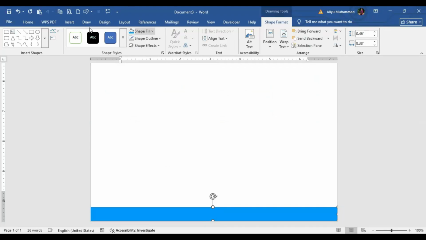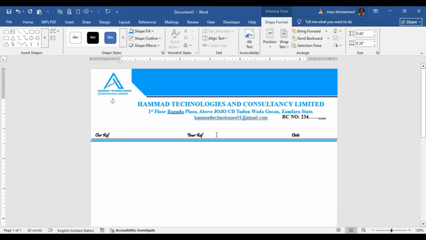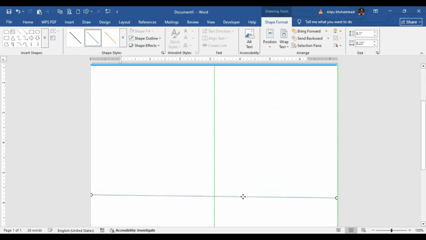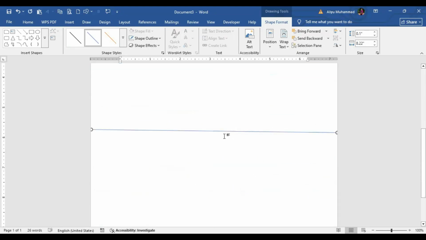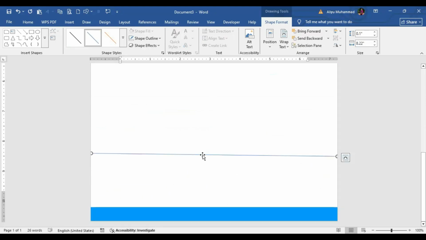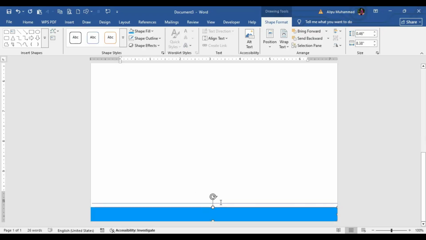Then let's insert another. Oh, we can copy this. Well, let's just draw it. So you can just draw something like this. And we'll carry it, go down, down, down. As you can see, it's not straight, so we have to make it straight. Carry it, go down. As you can all see, it's not straight. So let's straight it. Then let's push it down. This one too, we have a hand. So let's push it down.